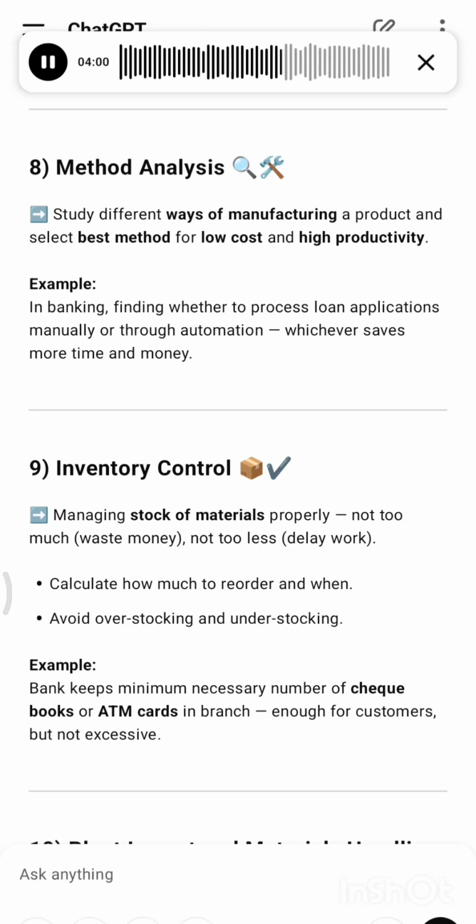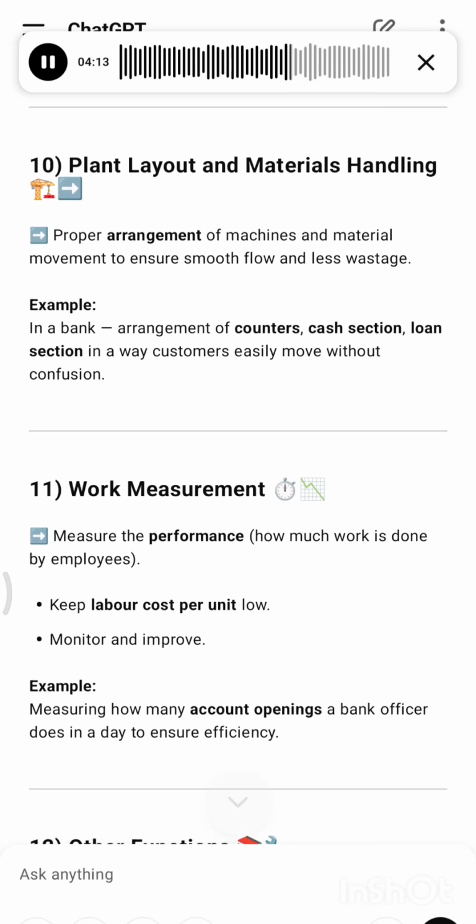Avoid overstocking and understocking. Example: a bank keeps the minimum necessary number of checkbooks or ATM cards in the branch, enough for customers but not excessive. 10. Plant layout and materials handling. Proper arrangement of machines and material movement to ensure smooth flow and less wastage. Example: in a bank, arrangement of counters, cash section, and loan section so customers easily move without confusion.